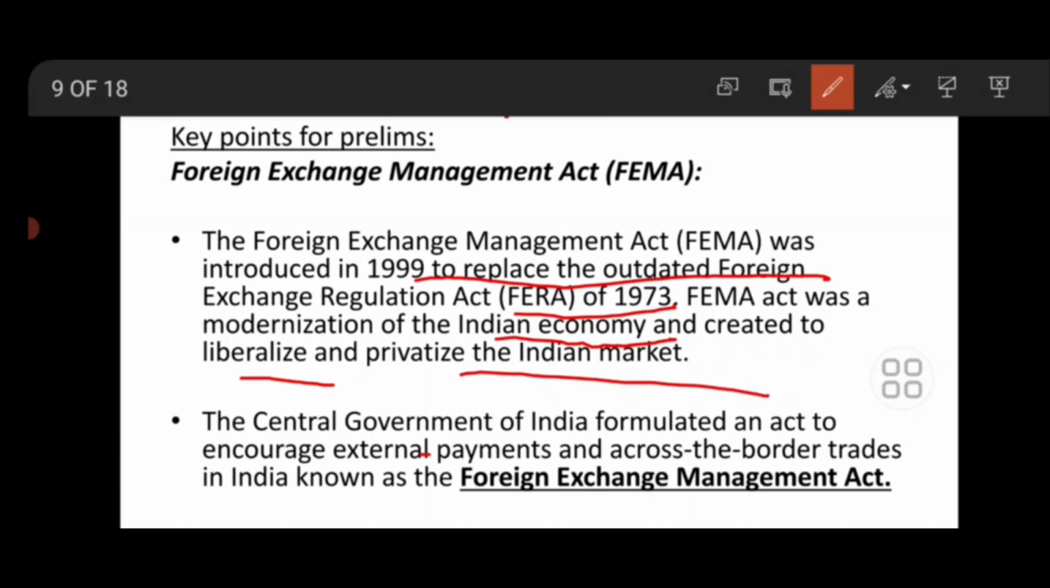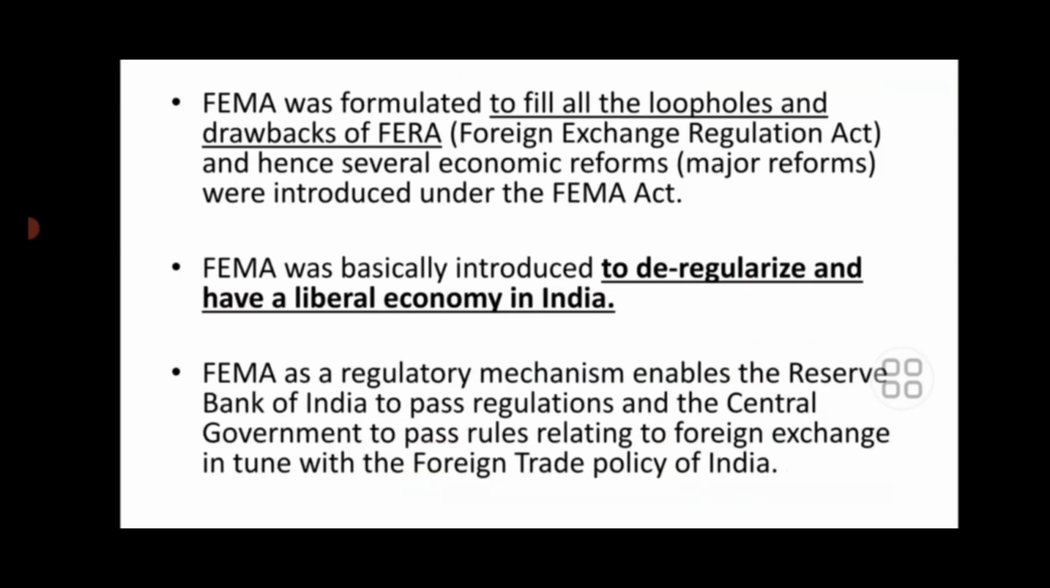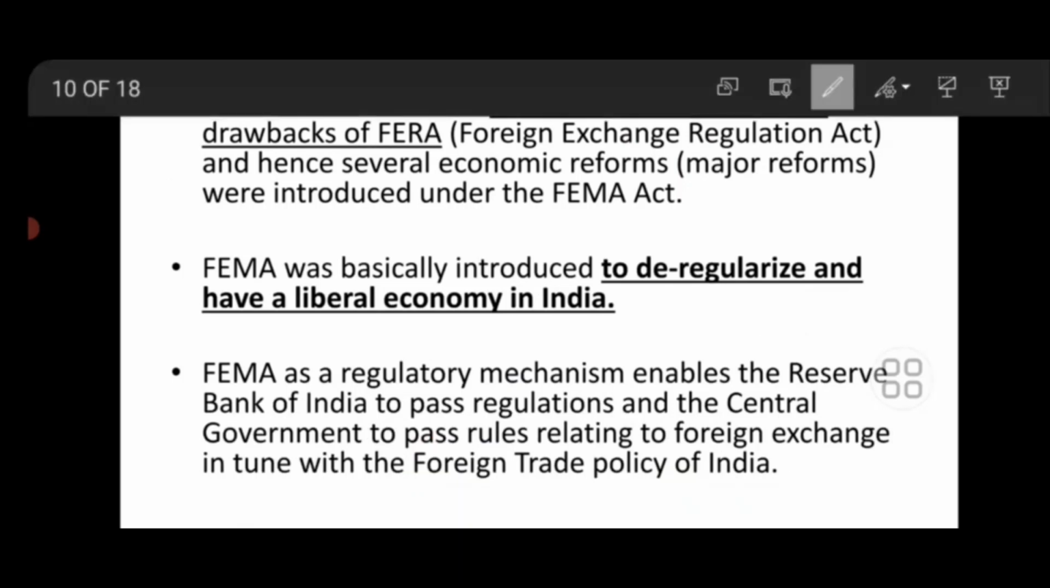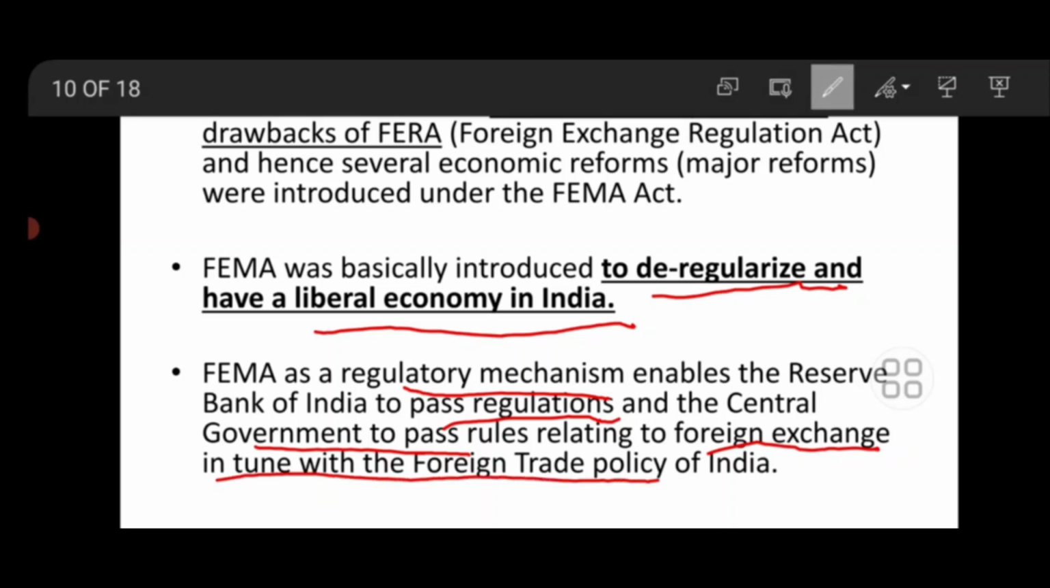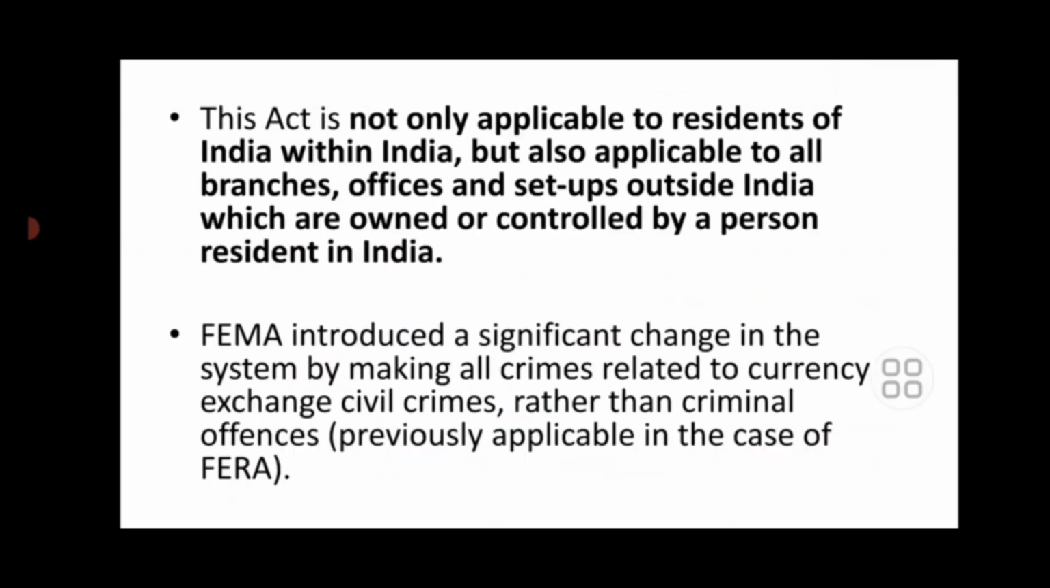The central government of India formulated an act to encourage external payment and cross-border trade in India, known as the FEMA Act. FEMA was formulated to fill all the loopholes and drawbacks of FERA, and was basically introduced to deregulate and have a liberal economy in India. FEMA as a regulatory mechanism enabled the RBI to pass regulations and the central government to pass rules relating to foreign exchange in tune with the foreign trade policy of India.